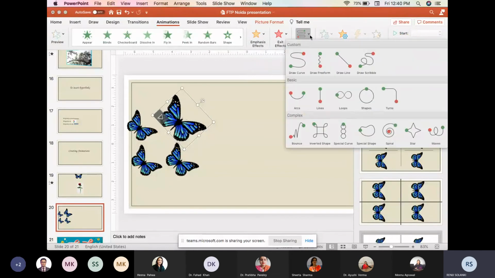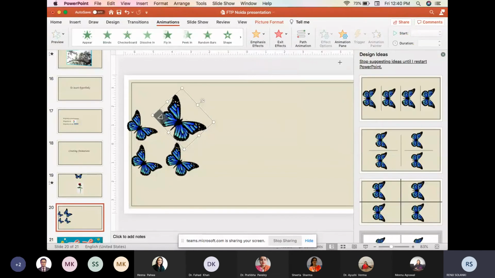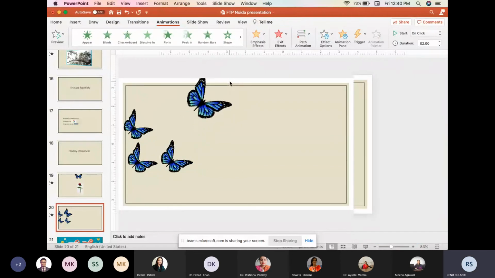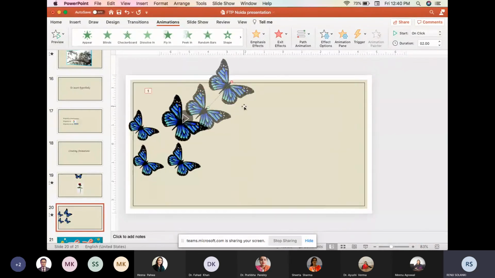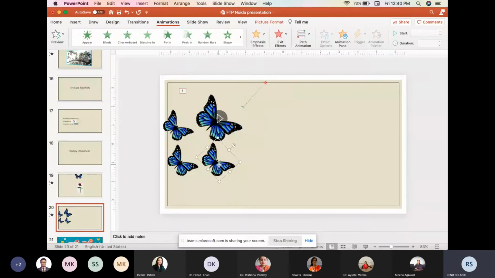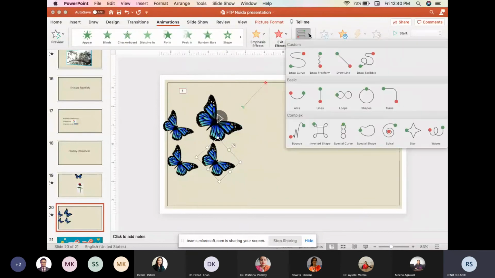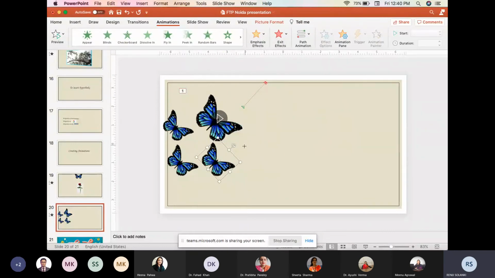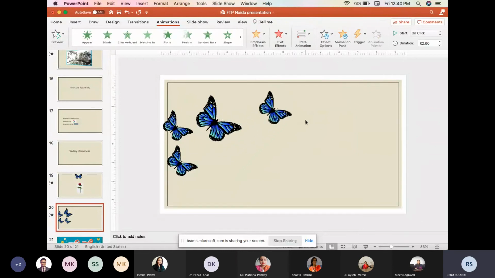and then I will select the path, and it's asking me to draw a line. So in this way I will draw a line. You see that it is moving. Now in a similar manner, go to another one and go to the path and draw a line. So again I will draw a line. So in this, it is moving together.